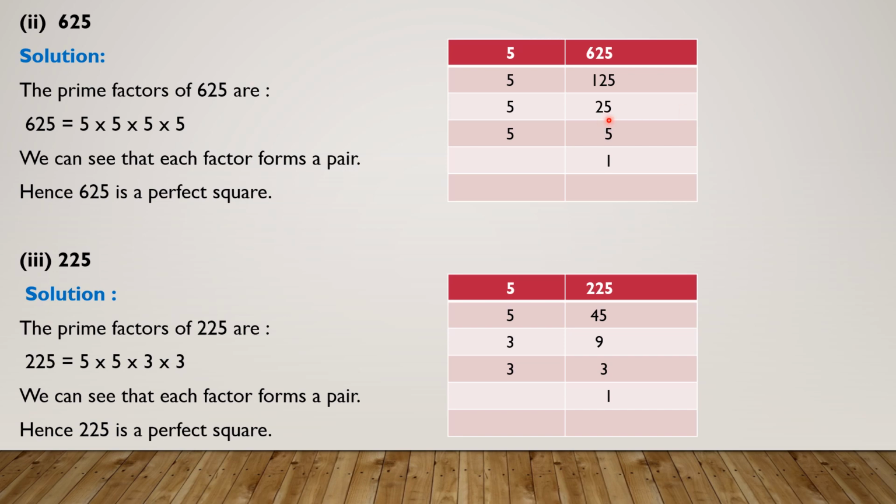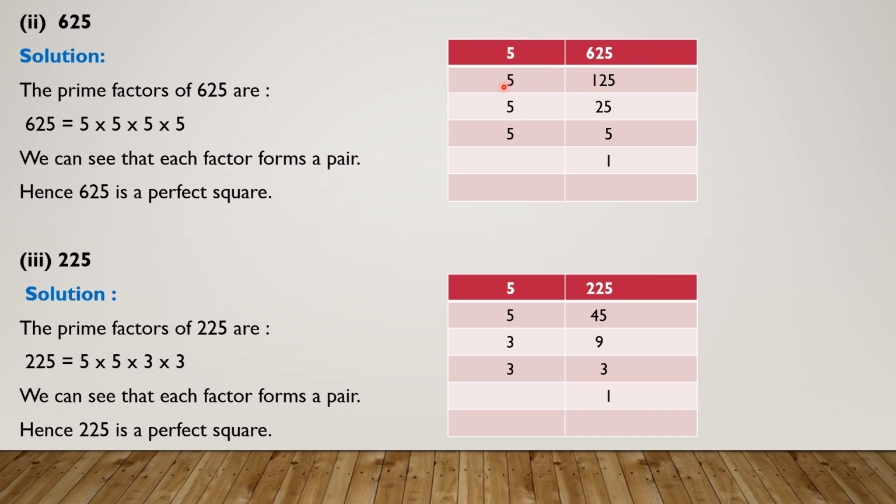Now 25 is the number. Again at the unit place we have 5, which means 25 is divisible by 5. So we will divide it by 5. 5 fives are 25. Again we have 5, so 5 ones are 5. This is the simple LCM that we have learned in grade 4, 5 and 6 as well. So simple, you just have to find the LCM of 625.